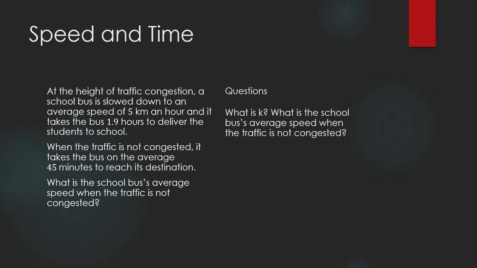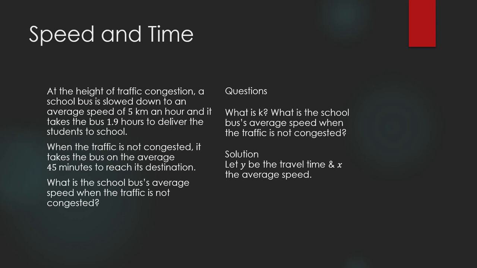What is k? The constant of proportionality. What is the school bus's average speed when the traffic is not congested? Let y be the travel time and x the average speed. We agreed that this is one of inverse proportionality.